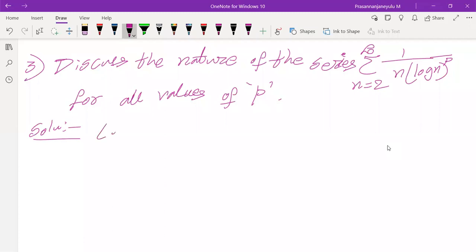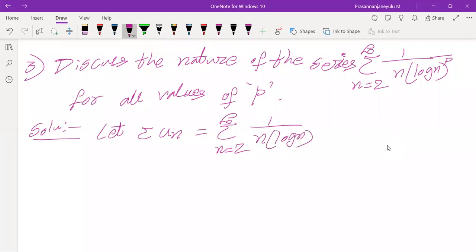Given summation un equals summation, n varying from 2 to infinity, 1 by n into (log n) whole power p. We don't know about the p value. In general, p is a real number, because we didn't discuss any complex numbers in this unit.